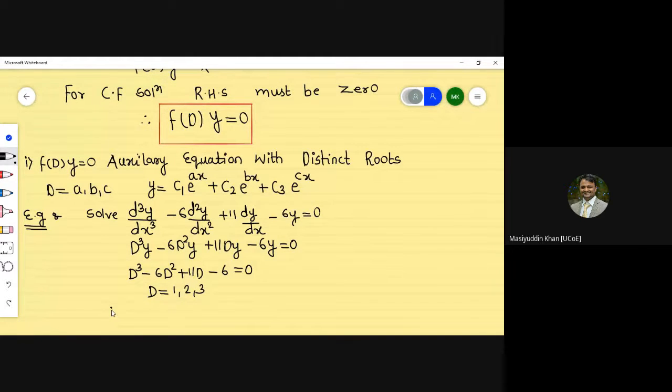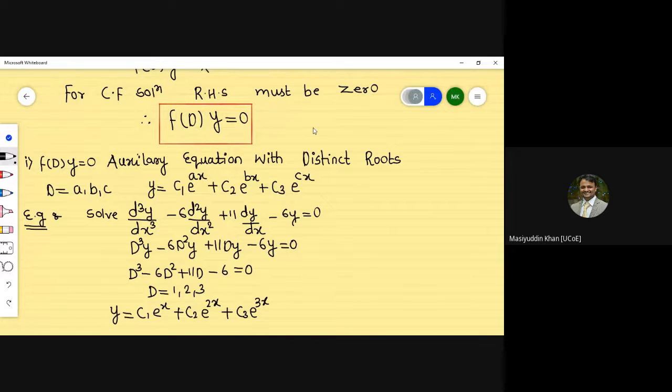Therefore y is equal to c1 e raised to x, as in place of a we are getting 1, plus c2 e raised to 2x plus c3 e raised to 3x. So this is our solution, or this is the complementary function solution.